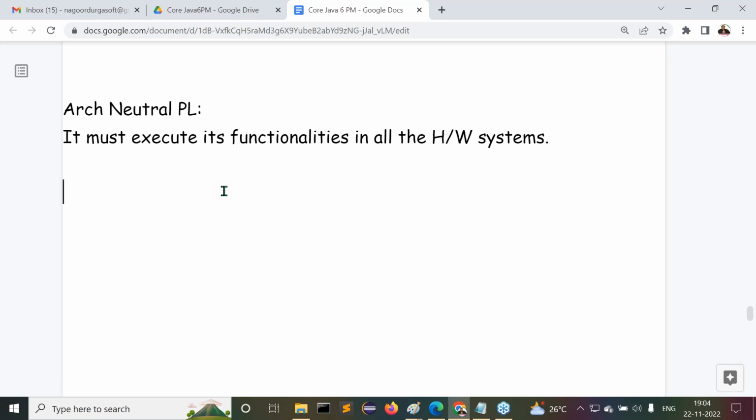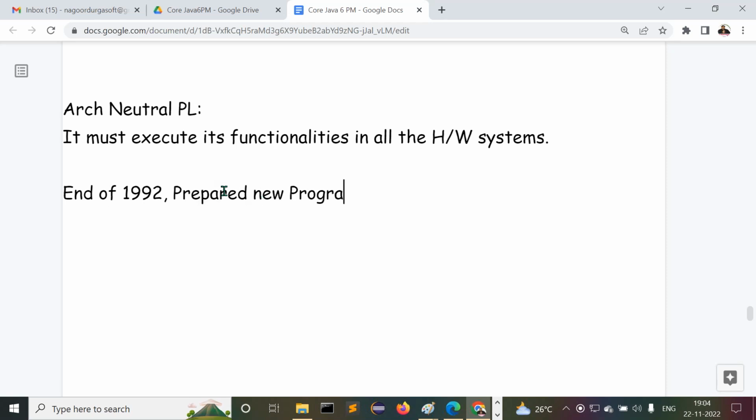After having this much analysis, they started to prepare the new programming language. Nearly 2 years of time they have taken. How many years? 2 years, with a 30 member team. Finally, they completed the new programming language at the end of 1992.